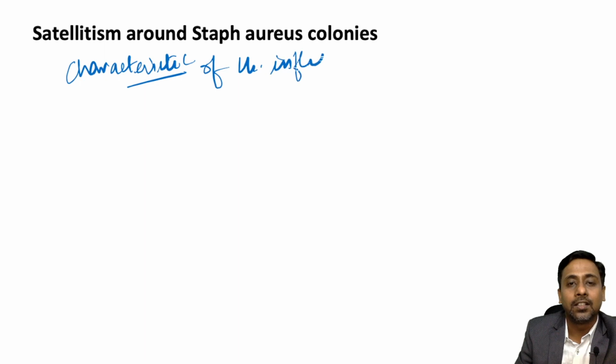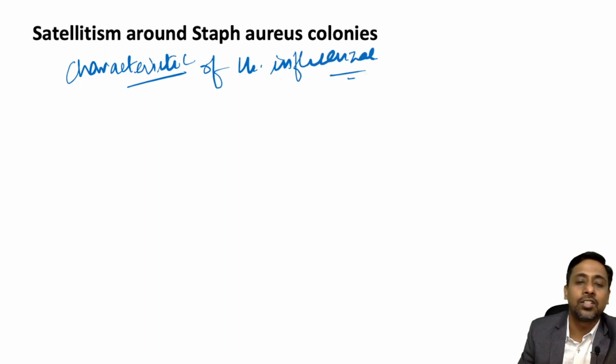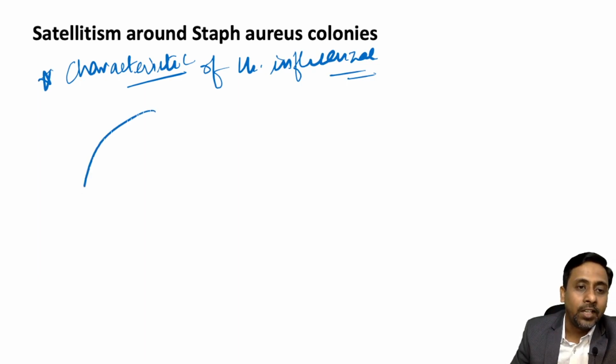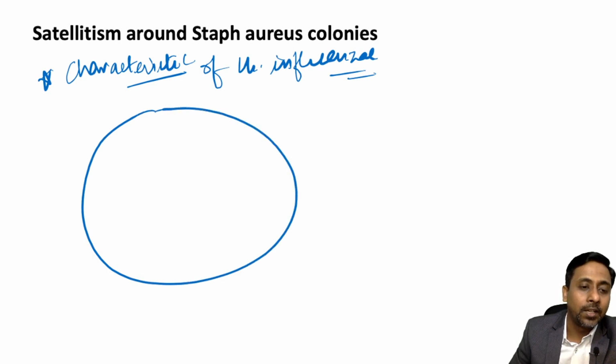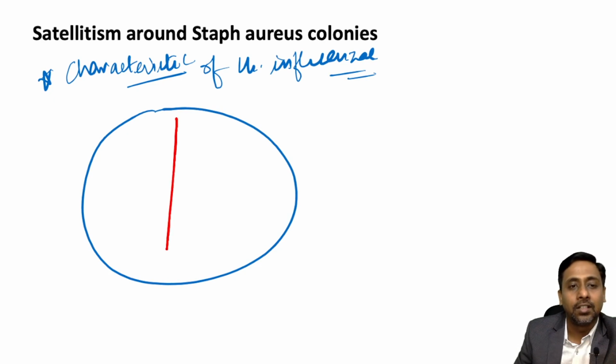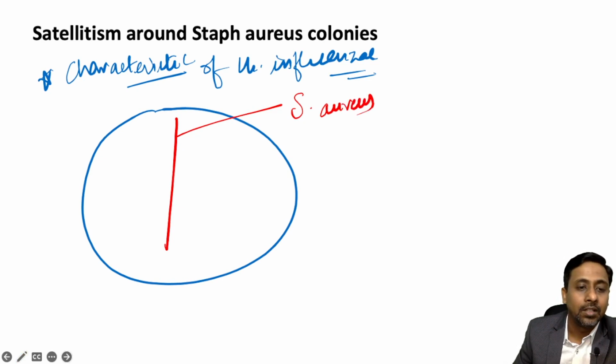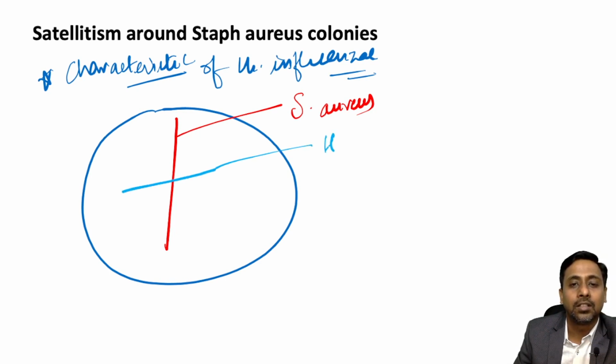What we do is take a blood agar plate, streak a culture of Staph aureus, and perpendicular to it we streak the Hemophilus influenzae.